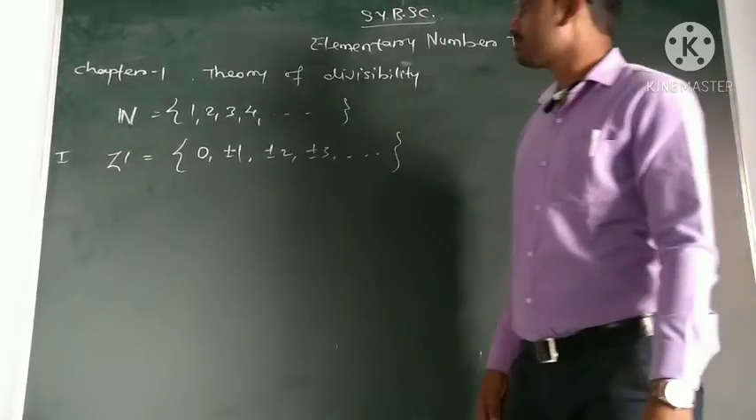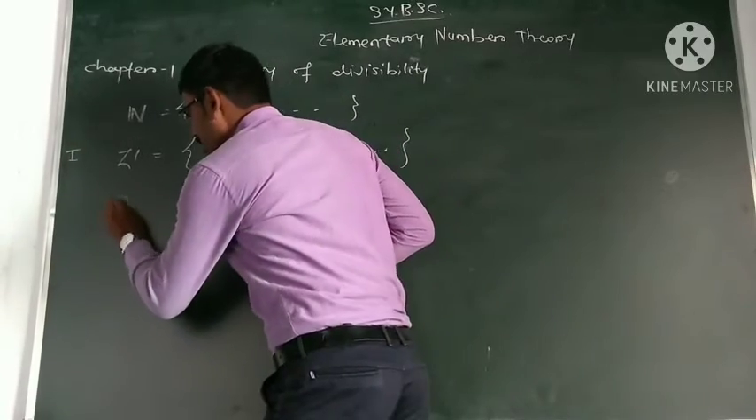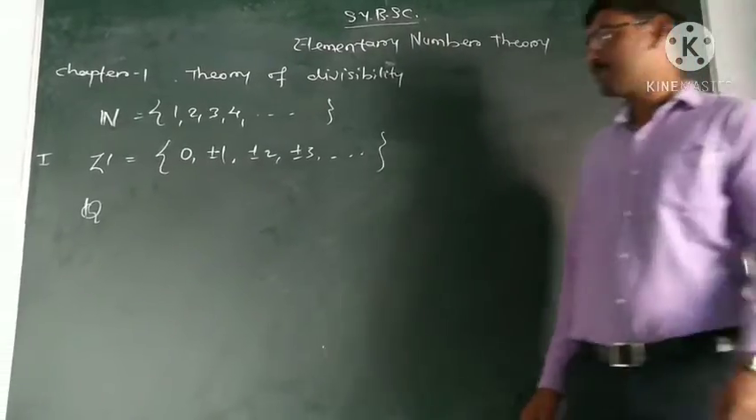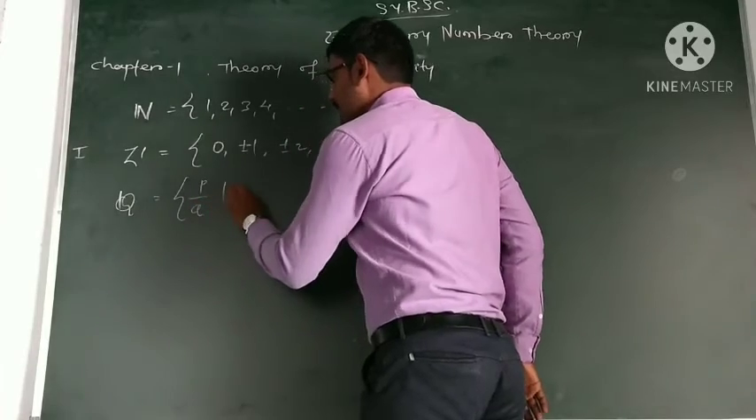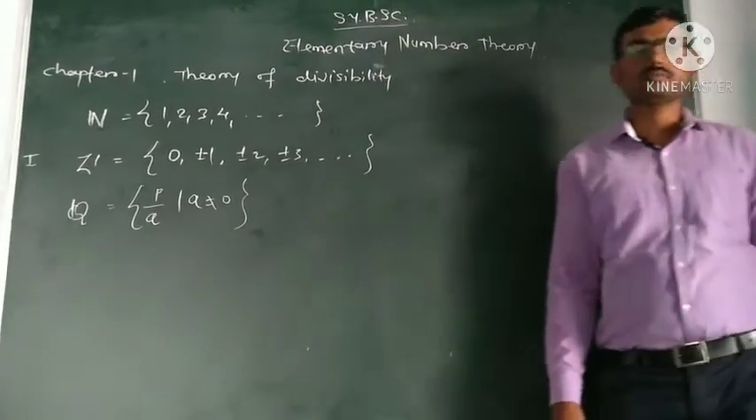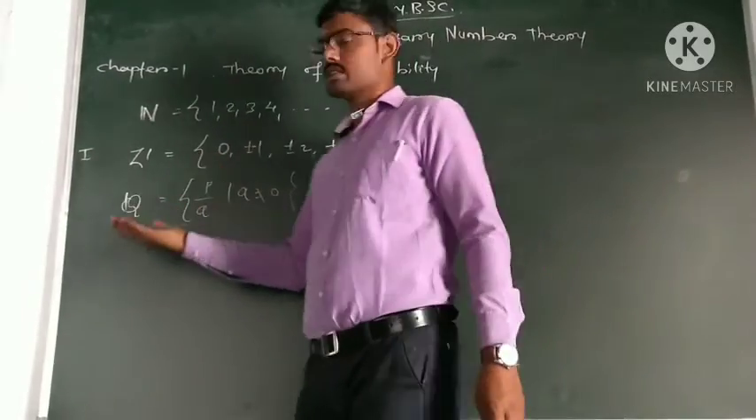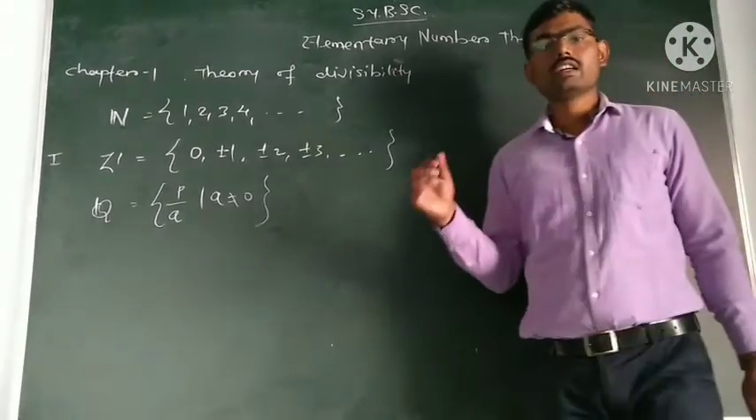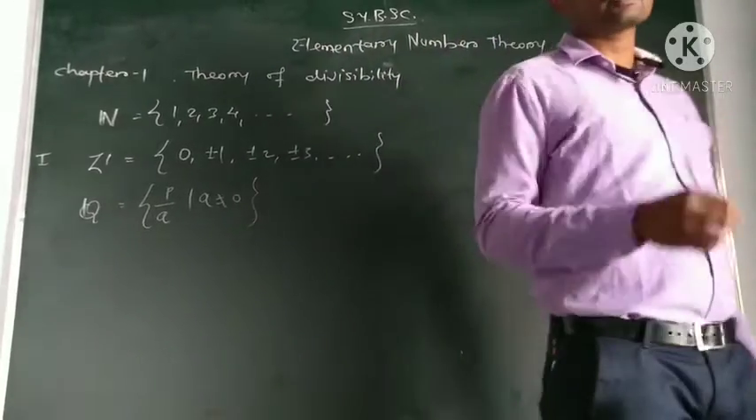Then the set of rational numbers is denoted by Q. What are rational numbers? Rational numbers are numbers of the form p by q, where the denominator q is not equal to 0. The complement of these rational numbers is the irrational numbers. You know an irrational number like root 2. So we have integers, rational numbers and irrational numbers.